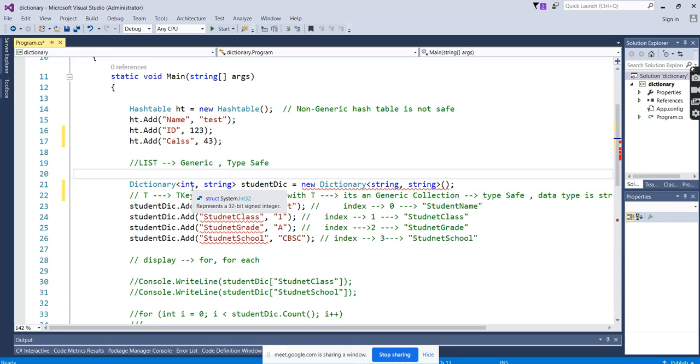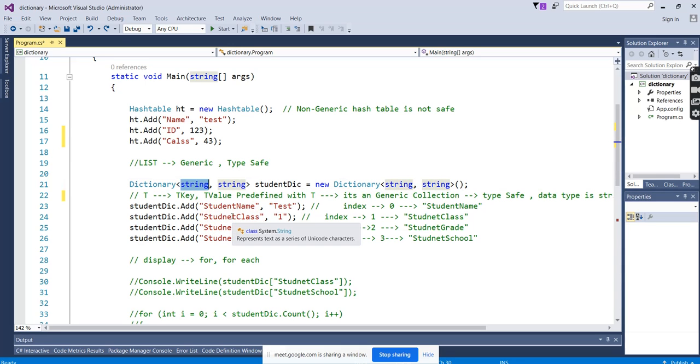You can make them different: if I want the key as an integer, the value can be a string. That is possible. It doesn't mean that both the key and the value have to be string or both integer. You can go for any data type. I want the key as a string but the value as an integer, that is possible. But we have to mention it well in advance.